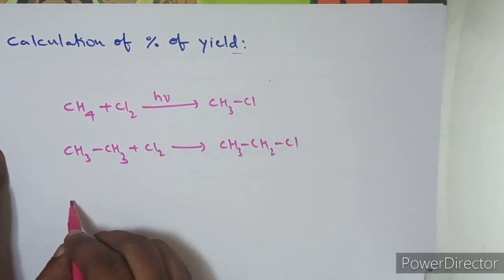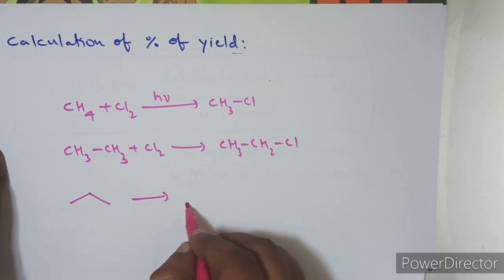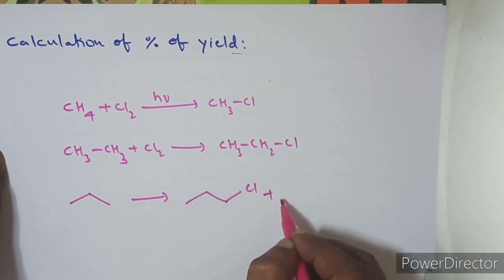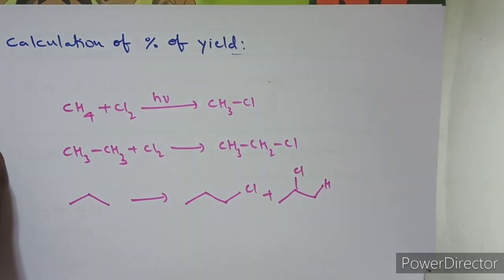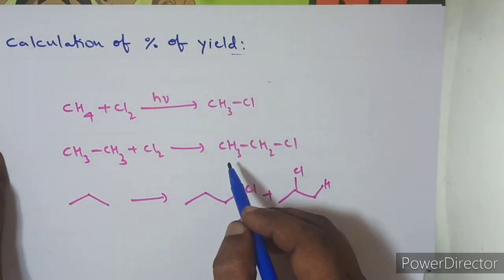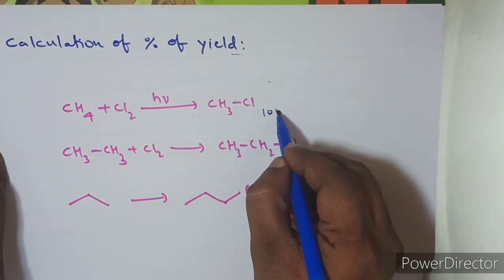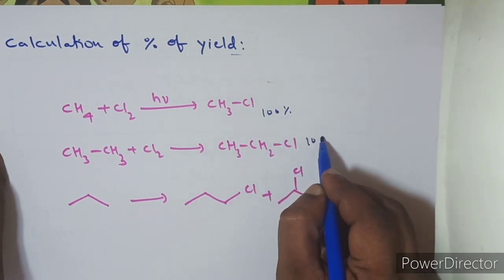Meanwhile, if you take propane, how many products are we getting? Already we discussed that 2 products we are getting. One is n-propyl chloride, another one is isopropyl chloride here. So here I am telling you one hint, guys. In any reaction on monochlorination, if it is producing a single product, its percentage yield will be 100%. So here also 100% will be obtained.